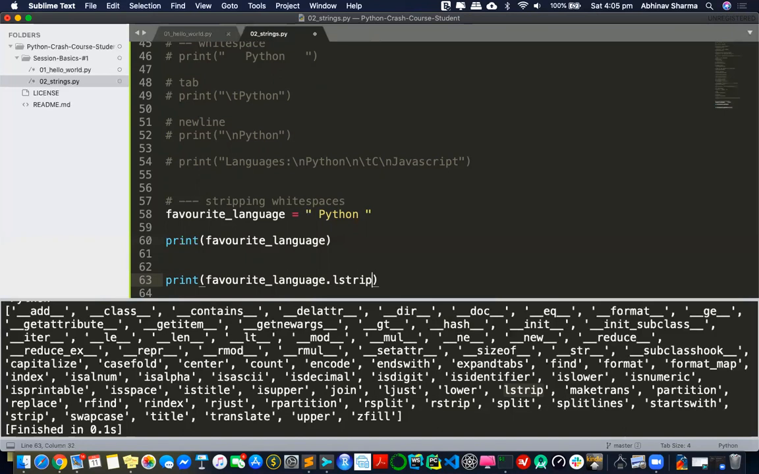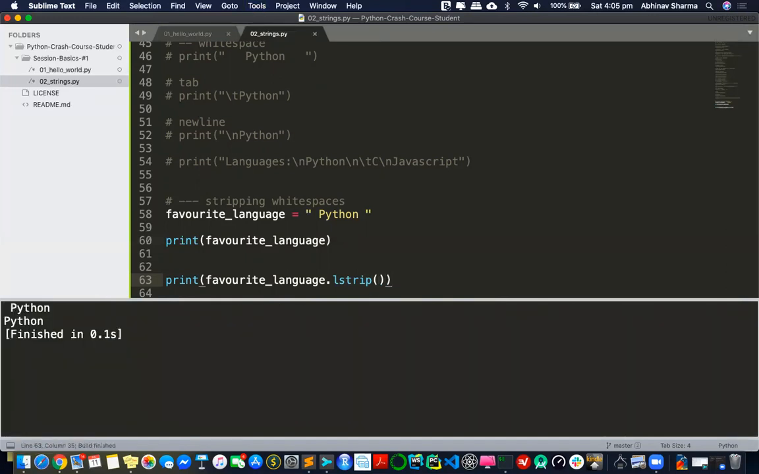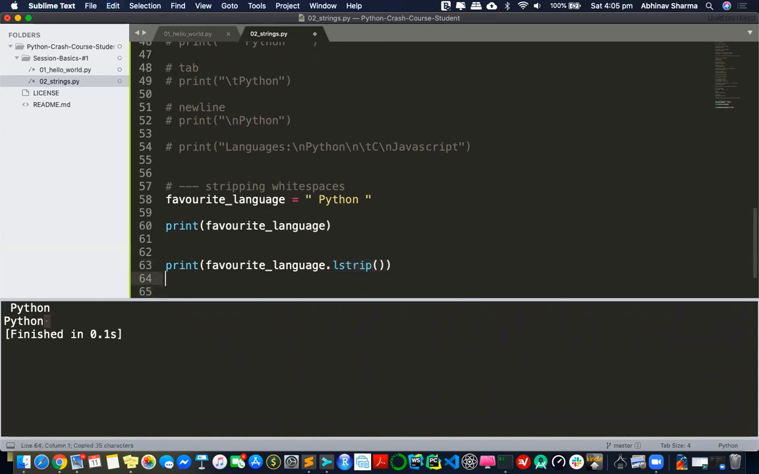And the calling is exactly the same as title. I have to put a dot to get that object's method, and this method doesn't take any parameter, so the parentheses are blank. Now if I do lstrip, see, the left is gone, but the right is still there. So let's do rstrip.